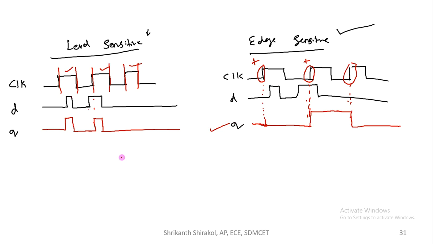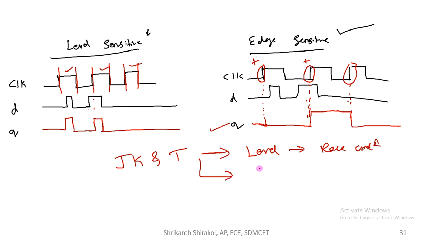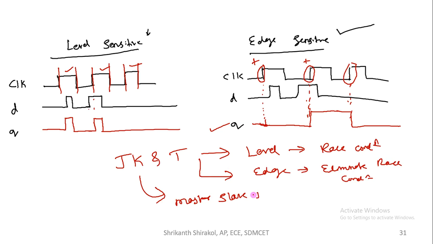Why is it used? Normally in JK flip-flop and T flip-flop. If we use level triggered, it will result in continuous toggling, race condition. If we use edge triggered, it will eliminate race condition. That's why we use edge triggered. Or else, one more thing you might have come across is the master slave JK latch. This master slave will result in edge triggered behavior itself.